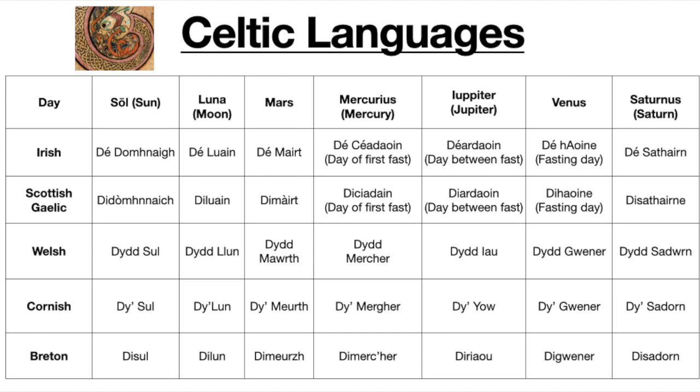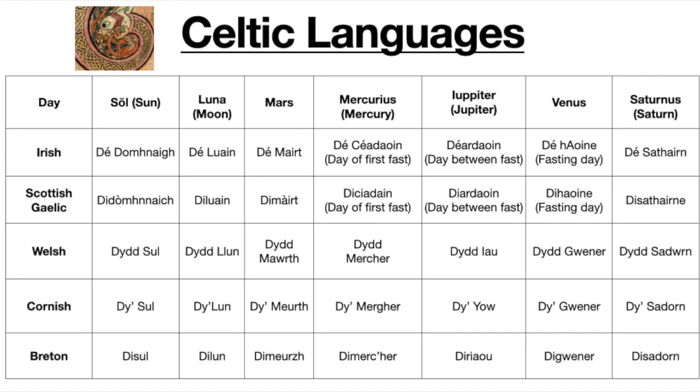In Irish Gaelic and Scottish Gaelic, we can see that there was a kind of shifting where Sunday, Monday, and Tuesday are from the same derivatives as Romance languages, right? We have the Lord's Day, Moon Day, Mars Day. But then Wednesday, Thursday, and Friday, we see that they come up with new words for them that are also based off of Christian traditions, where Wednesday in Irish means the first day of fasting. We have Thursday, which means the day between fasting. And for Friday we have a word that means the fasting day.